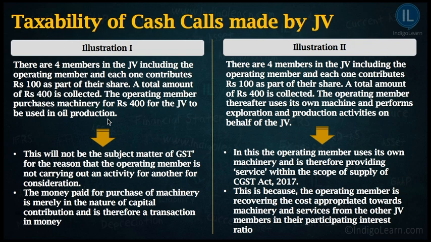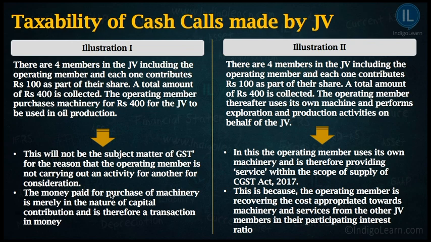Now, obviously, the joint venture got 400 rupees and the operating member has used that 400 rupees to purchase the machinery. So this will not be subject matter of GST for the reason that operating member is not carrying out an activity for another for consideration.